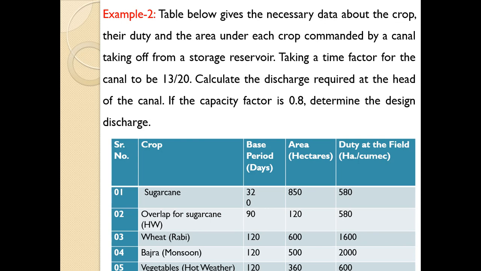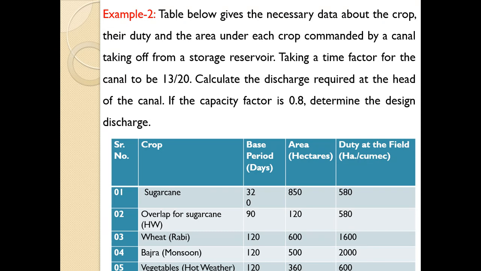Calculate the discharge required at the head of canal if the capacity factor is 0.8. Determine the design discharge. So in the previous numerical, capacity factor and time factor were not given, right? Seasons were given. So here various types of crops are mentioned. We have to sort out these crops under various seasons.